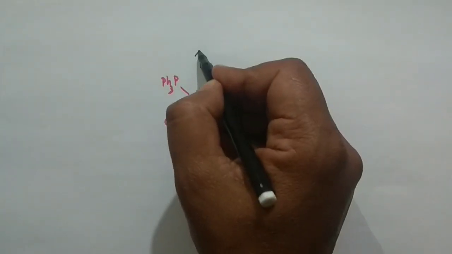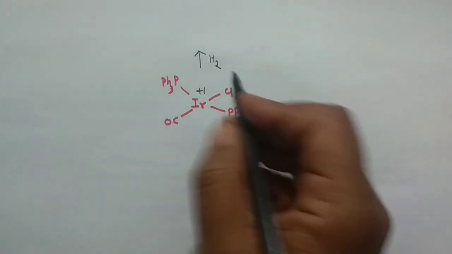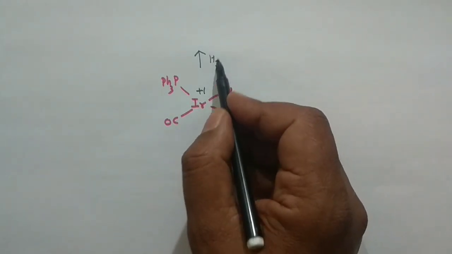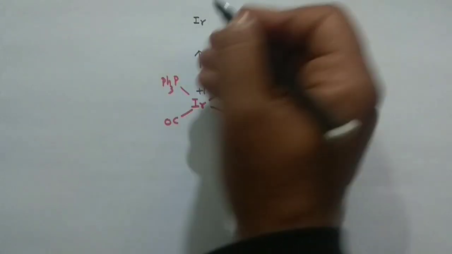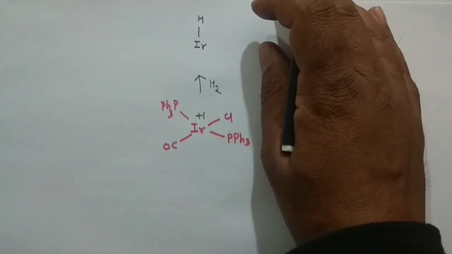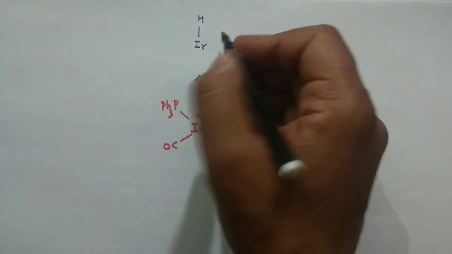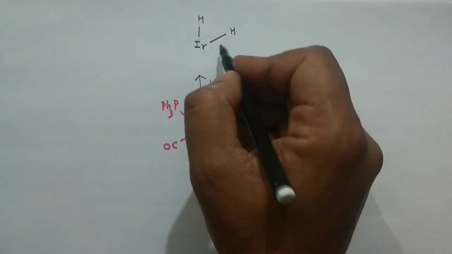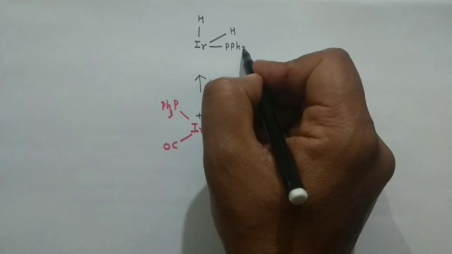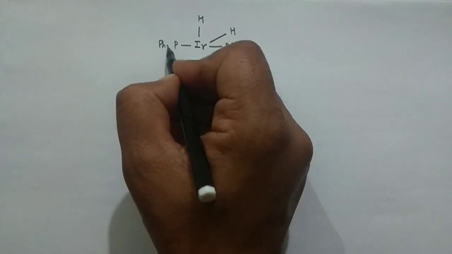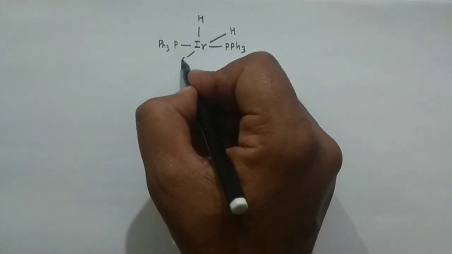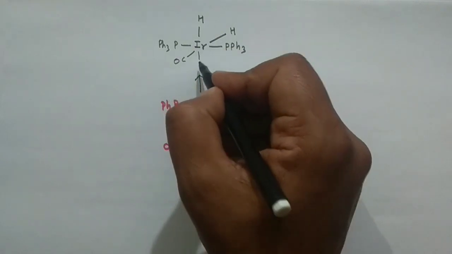First of all you have hydrogen, and you know this hydrogen is non-polar, and you have seen that when you have a non-polar molecule, then these two hydrogens would be cis to each other. So what would be the product? Iridium. You can put one hydrogen here. Sorry, it is not in the frame, so I am dragging the paper down. So this is hydrogen, this is hydrogen again, and this is triphenylphosphine, and this is also triphenylphosphine, and then this carbonyl and the chlorine.